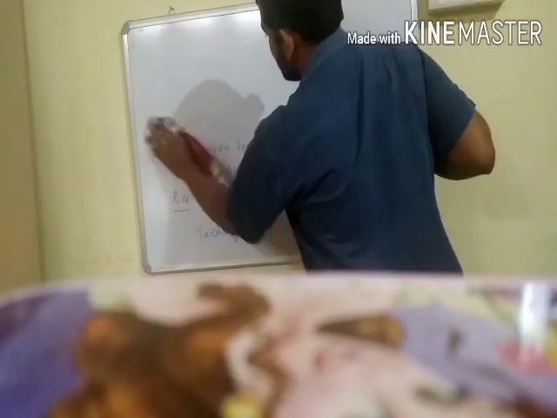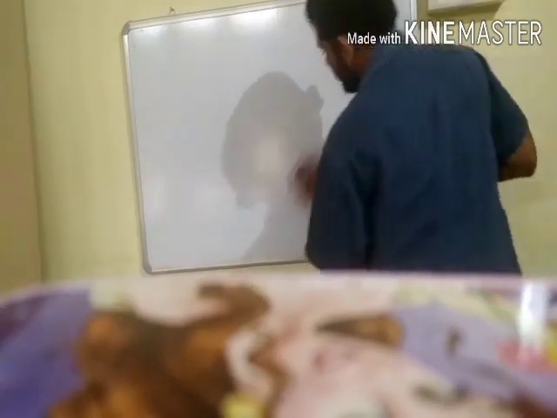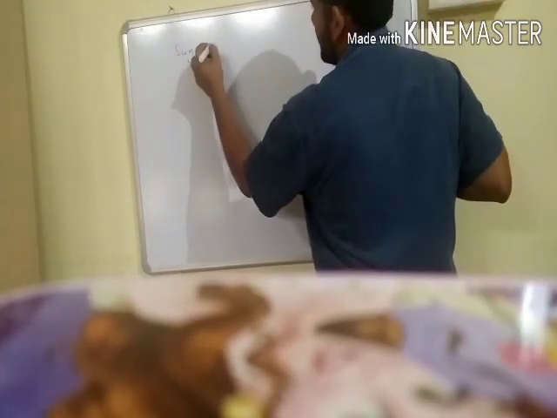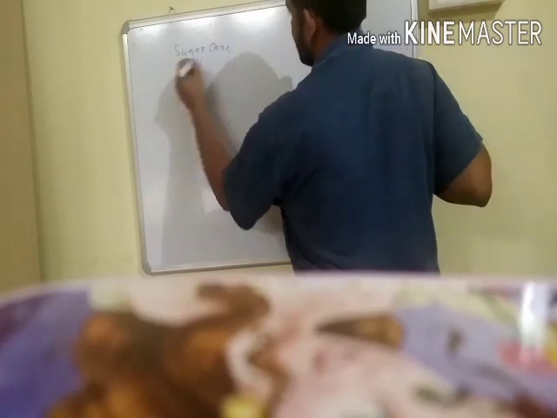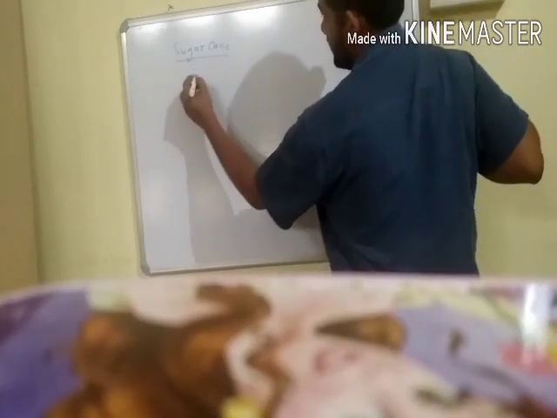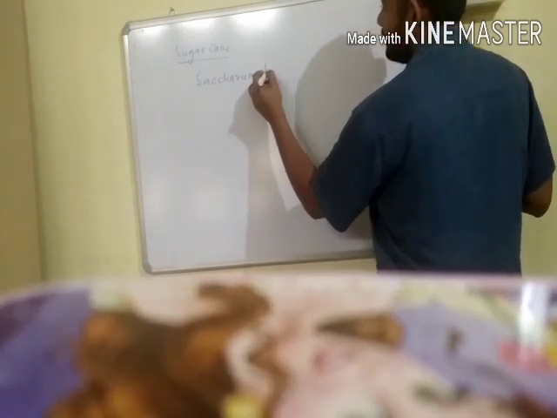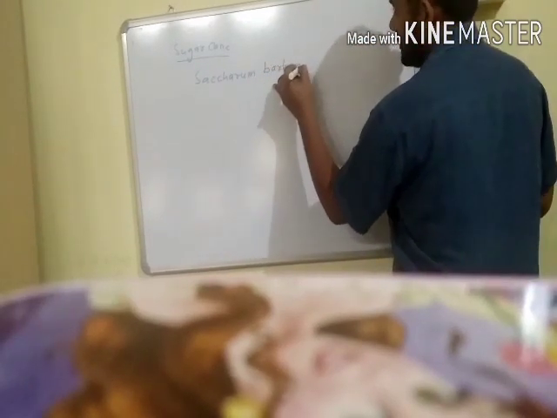One more example is sugarcane. The scientific names are Saccharum officinarum and Saccharum barberi.